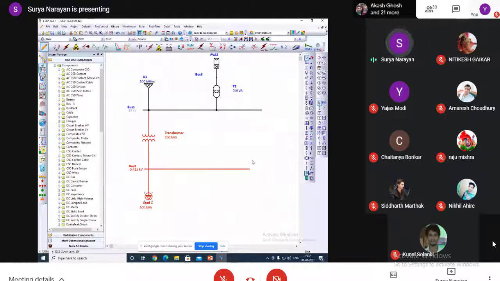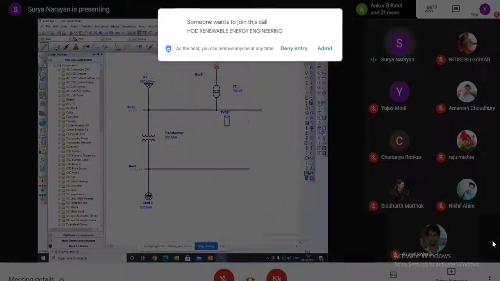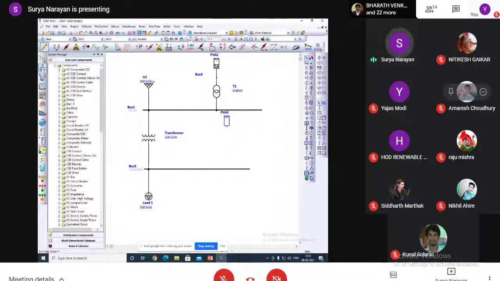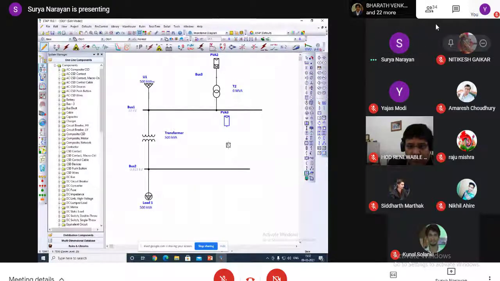Also, if I want a different array, here I can show you. This one is the DC system. This one is the PV array. Here you can see a micro inverter is connected, but here an inverter is not connected. We have to connect an inverter for the conversion from DC to AC.